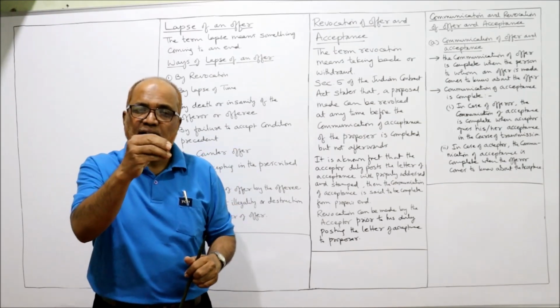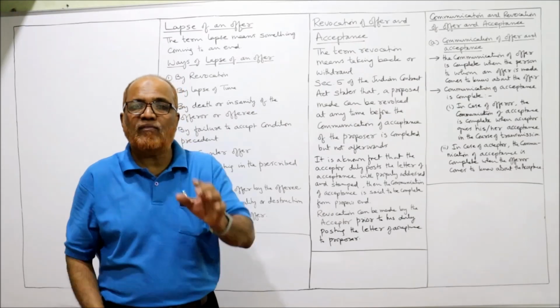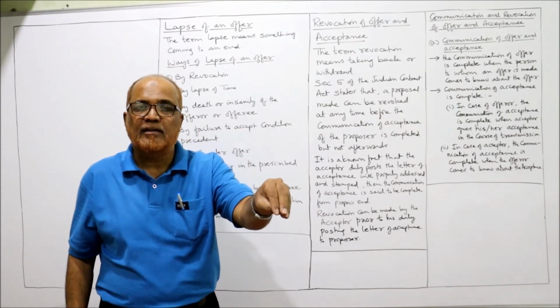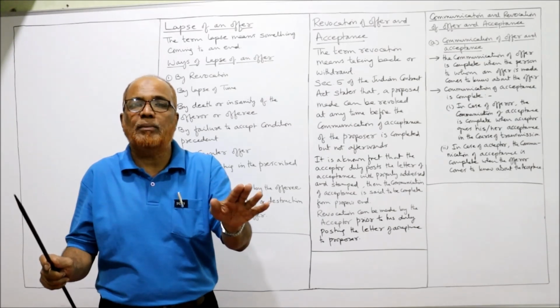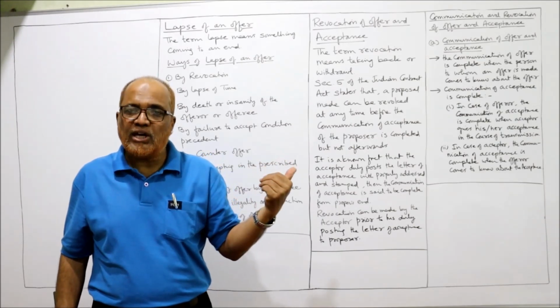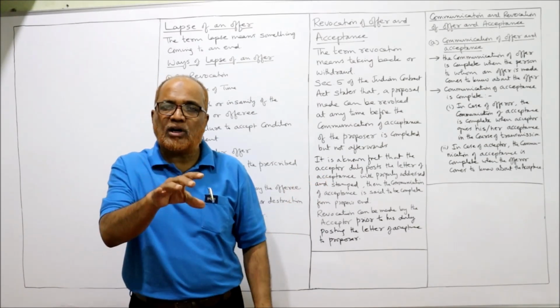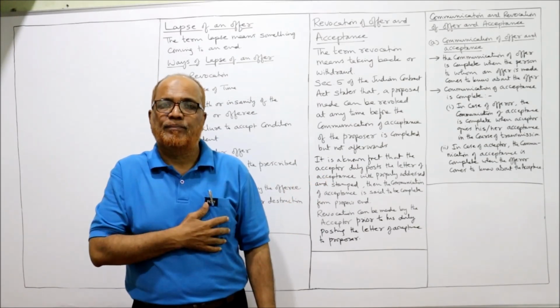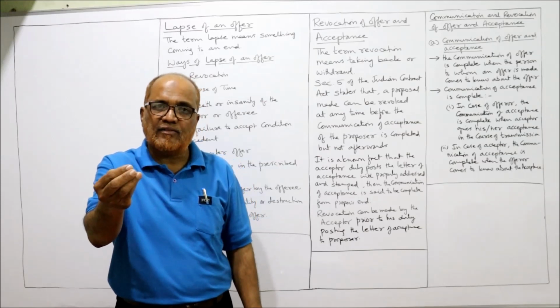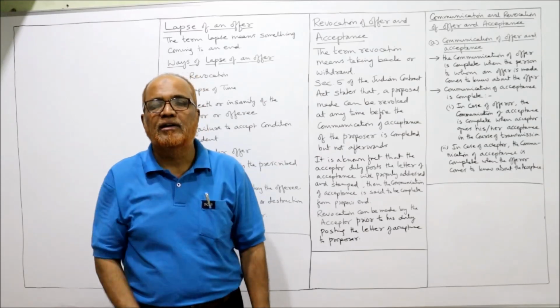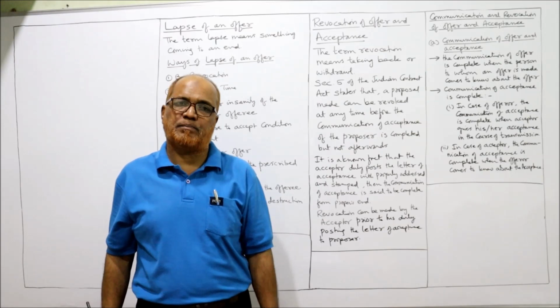If on 6th the letter of acceptance is posted by B, then the revocation cannot be made by A. So A can revoke the offer before 6th. That means before the date when the offeree has posted the letter of acceptance.